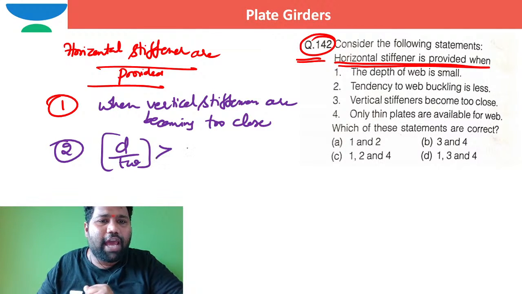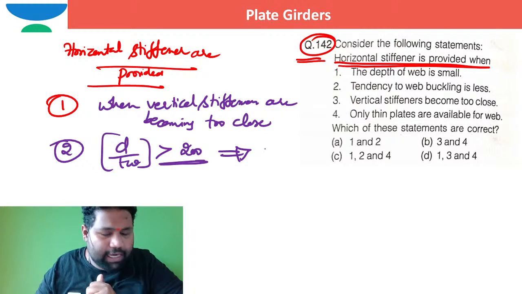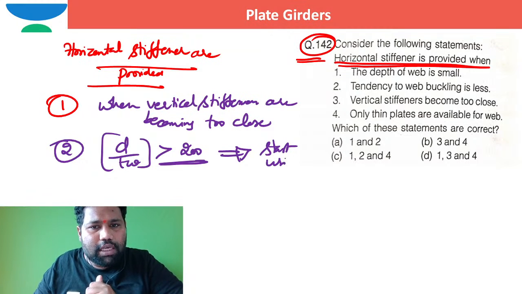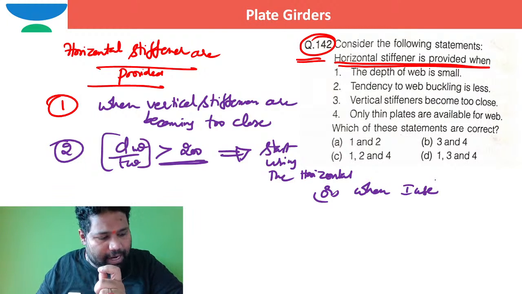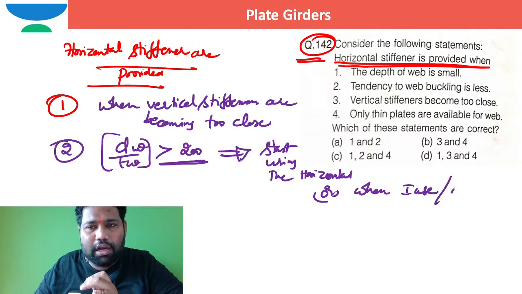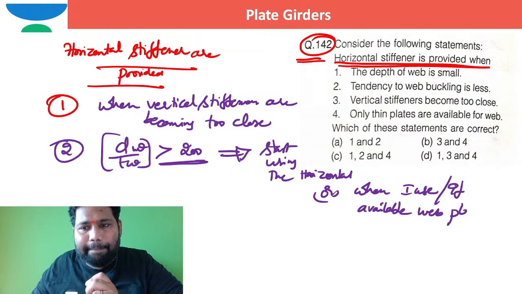Second one: when d by tw, depth of the web by thickness of the web, is more than 200, in such case I should start using this horizontal stiffener. Or in other words, when I use thin web plates, or if the available web plates are very thin, in such case I need to provide this